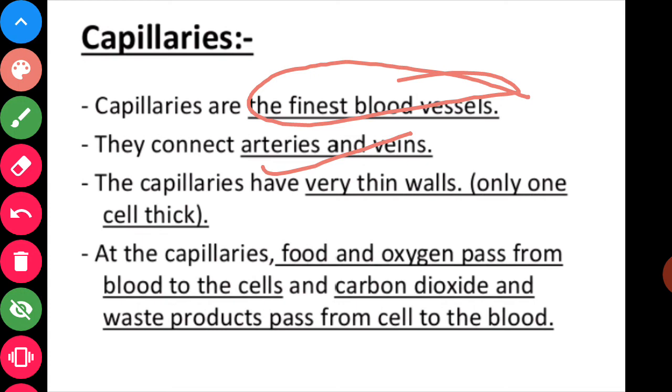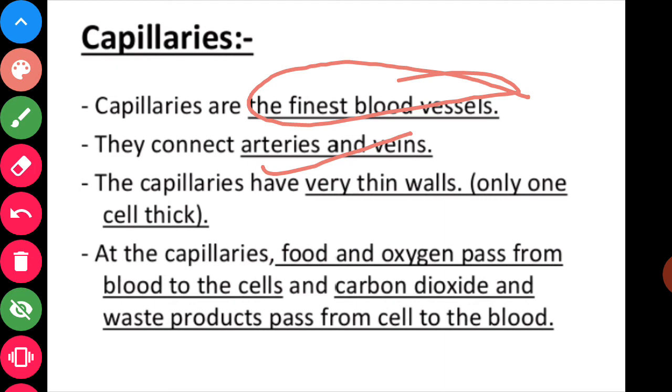So here we can differentiate between arteries and veins. Dear students, arteries carry blood from the heart to different parts of the body. Veins bring blood from different parts of the body back to the heart. Arteries are thick-walled tubes. Veins are thin-walled. Arteries are deeply placed under the skin.